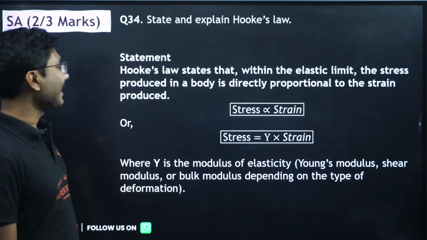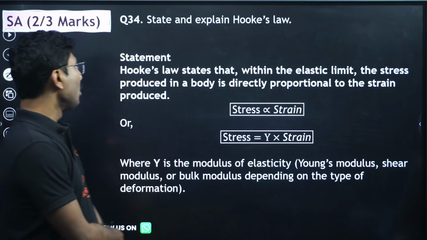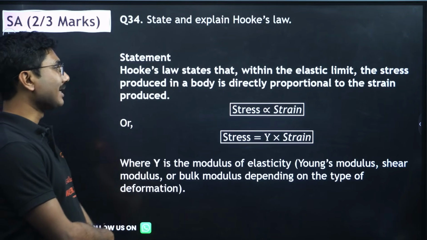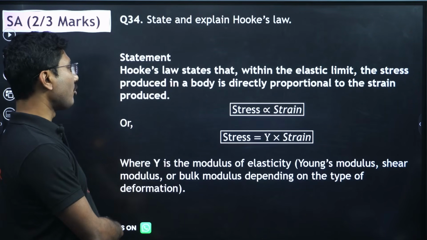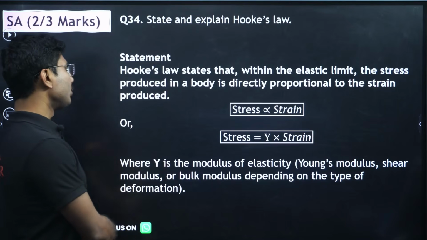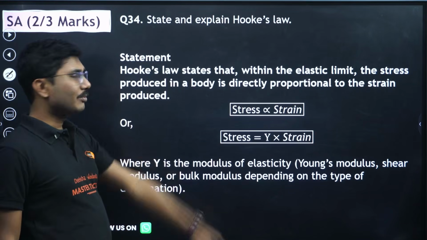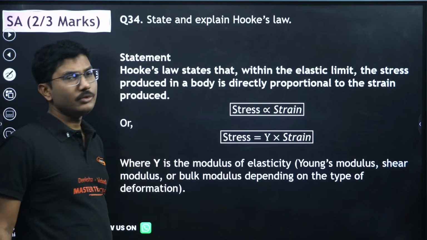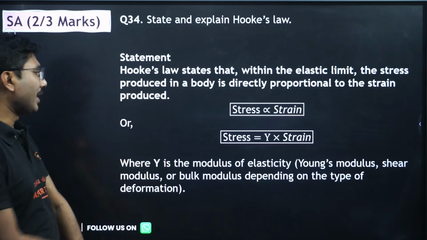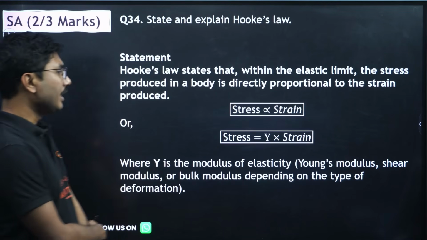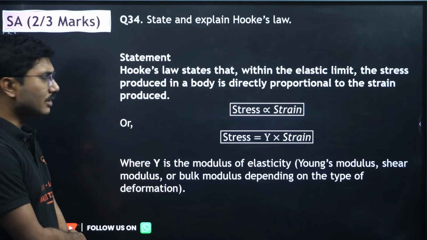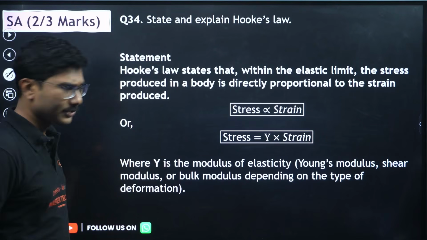Next, state and explain Hooke's law. Hooke's law states that within the elastic limit, the stress produced in a body is directly proportional to the strain produced, that is stress proportional to strain, or stress equals Young's modulus into strain, where Y is the modulus of elasticity, Young's modulus, shear modulus or bulk modulus depending upon the type of the deformation.